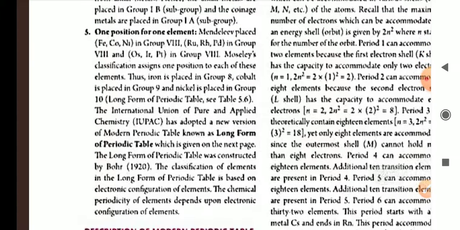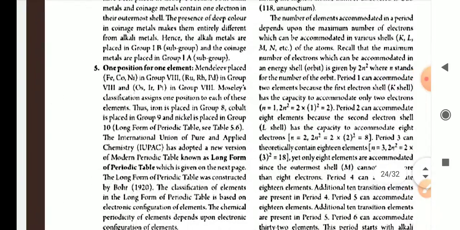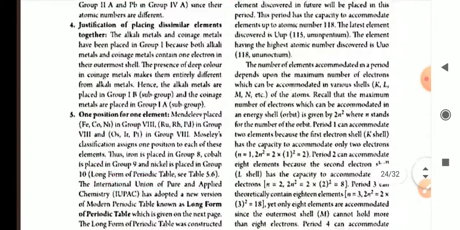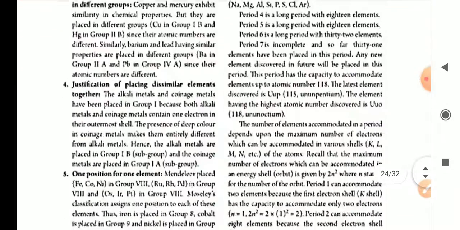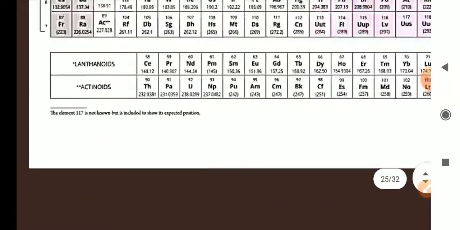One position for one element. Mendeleev placed different elements like iron, cobalt, nickel, and rubidium, etc. in group 8. But Moseley's classification assigns one position to each of these elements. Thus, iron is placed in group 8, cobalt is placed in group 9, like this. The description of periods is given here. Depending on the 2n square formula, we can assign the number of electrons in each shell, in each element. This is the modern periodic table.